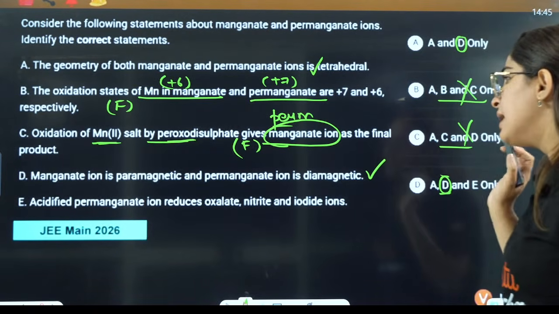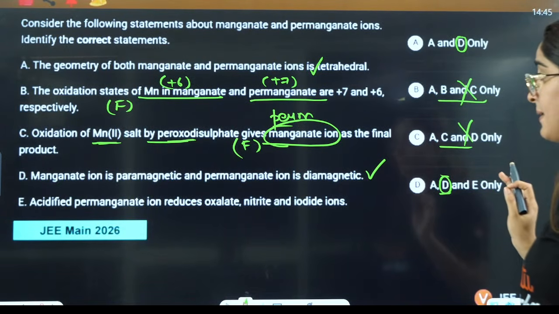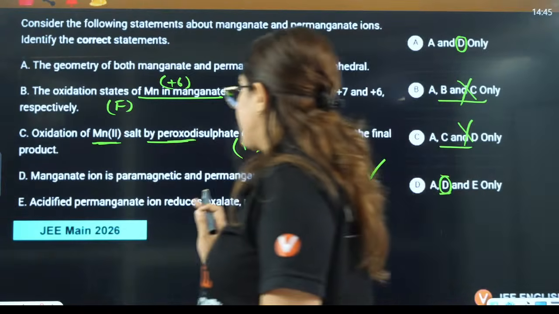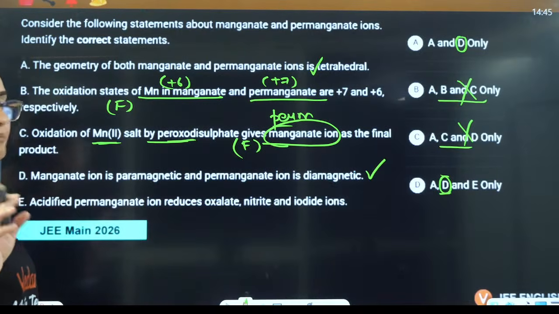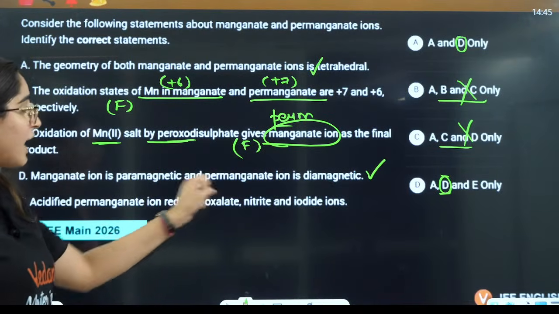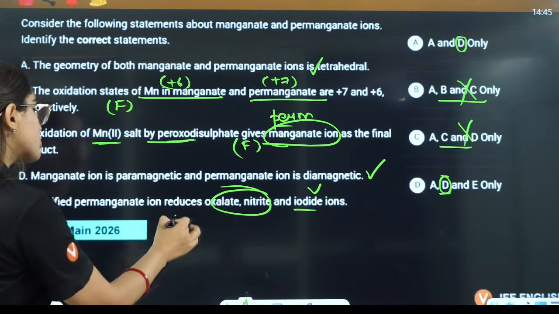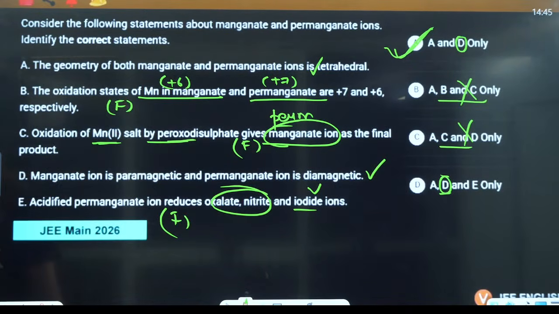Acidic permanganate ion reduces oxalate, nitrite and iodide. Wait a minute. Acidic permanganate ion. Oxalate we have seen in basic, right? If you remember, we have seen nitrite also in basic. Iodide it can do, but these two we have seen in basic. So this is also false. So statements A and D are correct. Okay? Statements A and D are correct. Option A is the right answer. Absolutely correct.